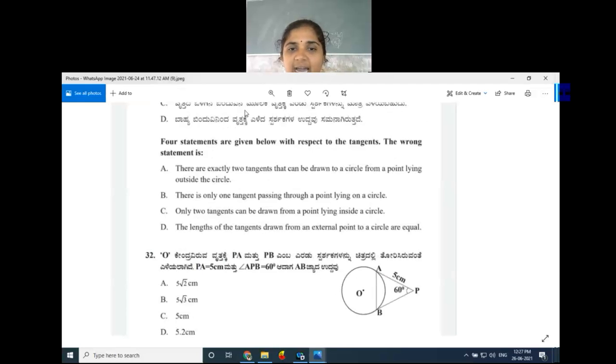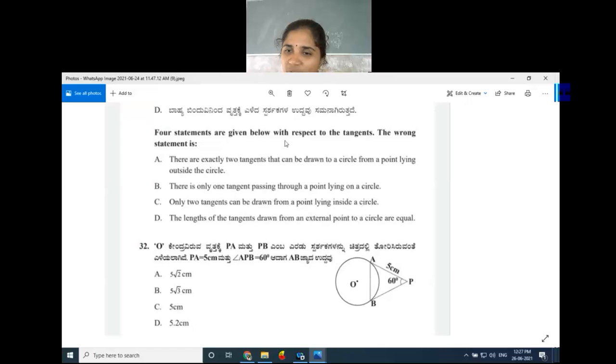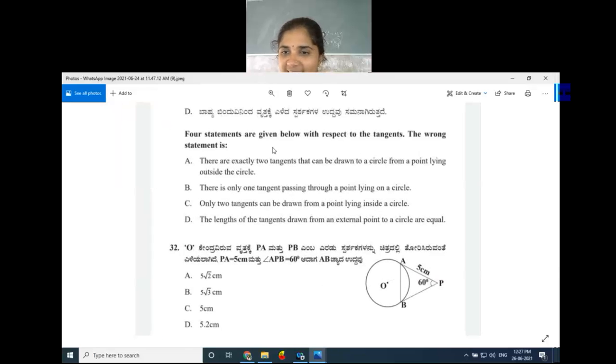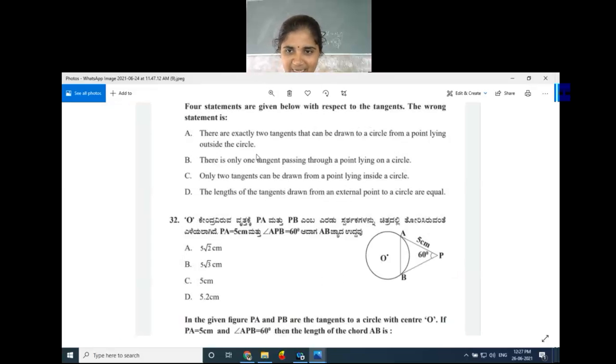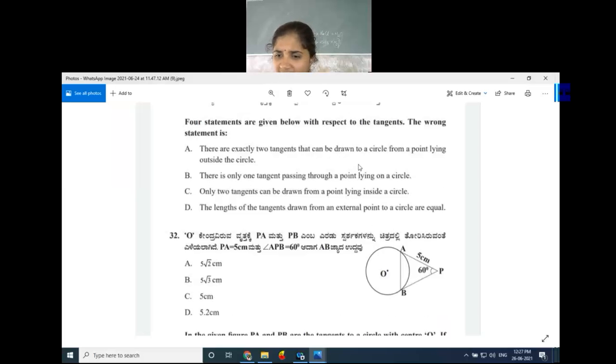Four statements are given below with respect to tangents. The wrong statement is... So, four statements given, we have to identify the wrong statement. Let us read every statement. First, option A. There are exactly two tangents that can be drawn to a circle from a point lying outside the circle. We'll just say whether it is right or wrong.